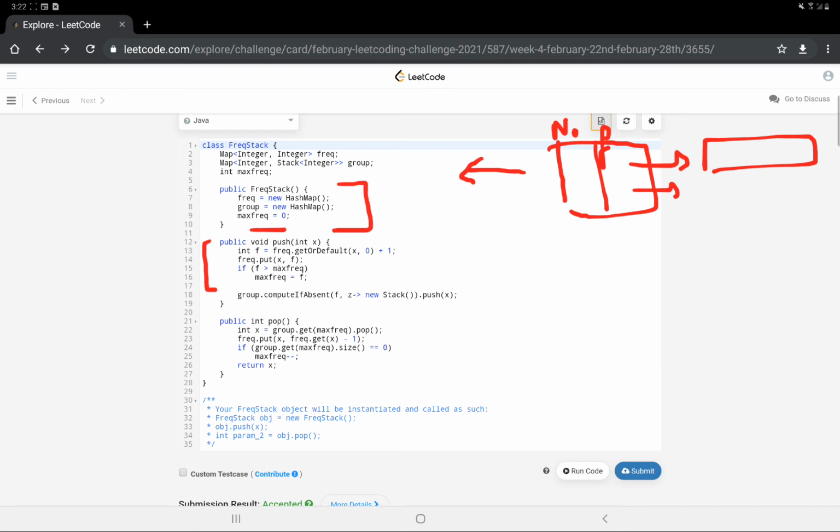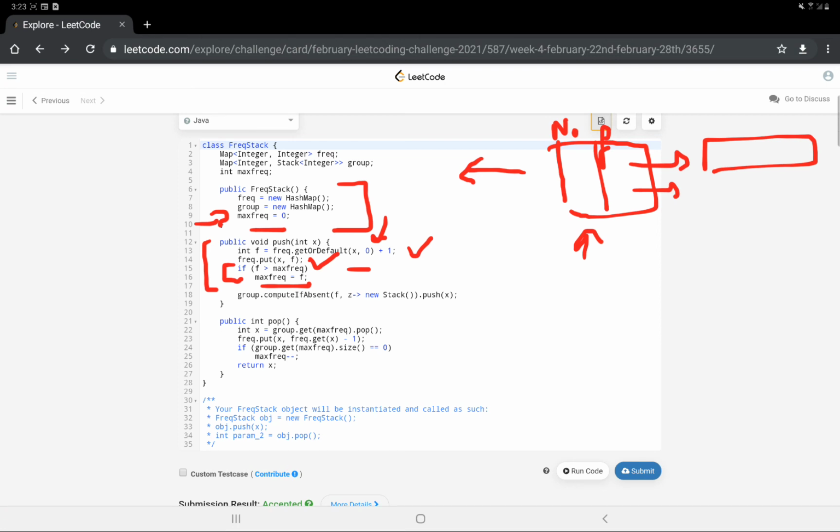If we have a push operation, we will check if I am having its value in the hash map or not. If it isn't there, then I will use the default value 0, and to the result I get from this I'll add 1, and then I will put it back into my hash map where I'm maintaining their occurrences. Also, I'll compare it with my maximum frequency variable. If it's greater than the maximum frequency variable, I just update my maximum frequency variable.